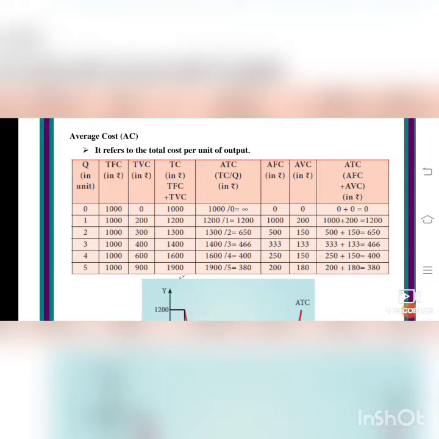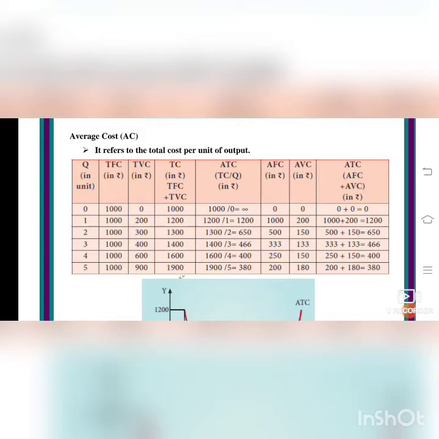Next, we are going to the fifth column, that is ATC, average total cost. How do you calculate average total cost? TC by Q. TC means the total cost we calculated. First one is 1000, 1000 by Q. Q means units, 0. So 1000 by 0 is equal to 0. Next one, 1200 by 1.